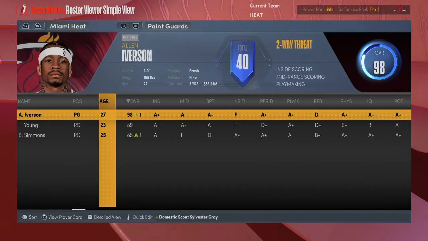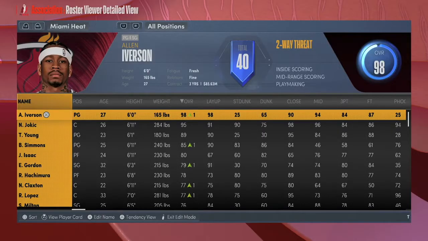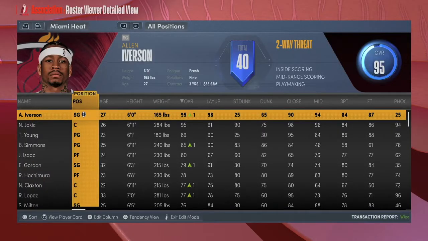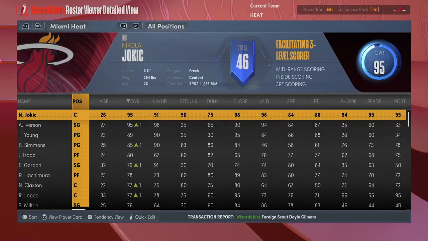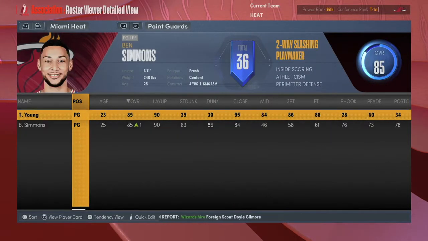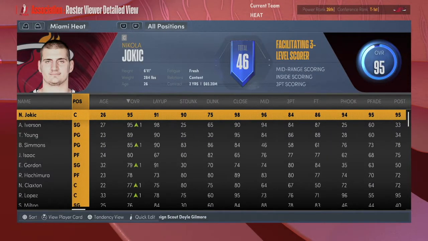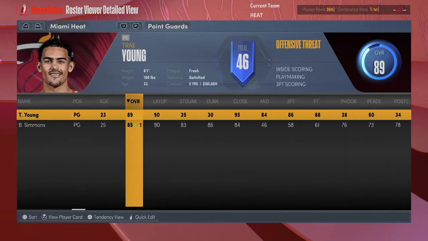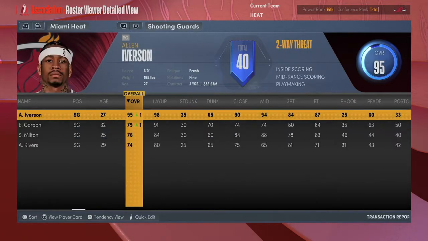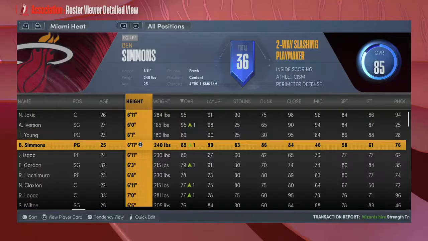And you can see here I'm trying to change some of the positions. Allen Iverson to shooting guard so that he could start and Trae Young could start, because I wanted the players I picked to start. So Trae Young at the point guard position, and then I changed Ben Simmons to the power forward. It wouldn't mess up the rotation.